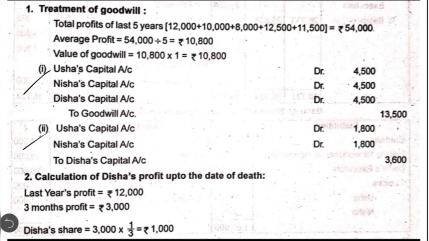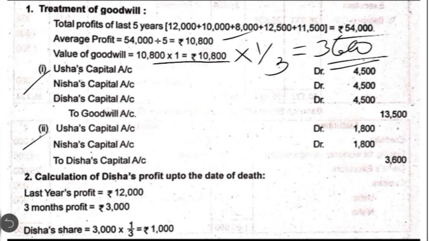Then the second adjustment is with regard to revalued goodwill. Before the entry, we have to calculate the revalued goodwill. Total profit of the last 5 years is 54,000. Average profit, 54,000 divided by 5, we get 10,800. Total value of goodwill, average profit into number of years of purchase, we get 10,800. Now we have to multiply it by 1/3 to know the deceased partner Disha's share. So it comes to 3,600. This 3,600 has to be distributed between the remaining partners Usha and Nisha in the gain ratio. So the entry would be Usha's capital account debit, Nisha's capital account debit to Disha's capital account. So 1,800, 1,800 and 3,600.